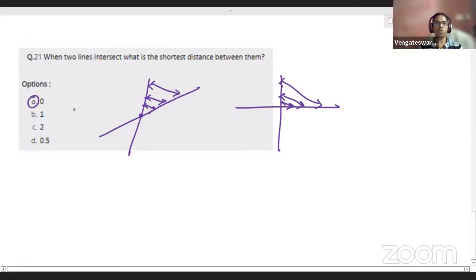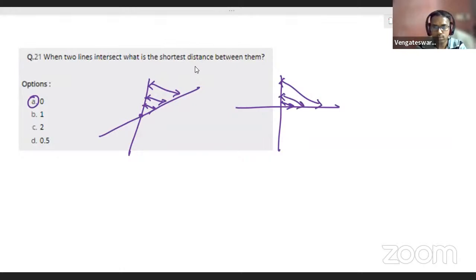So when will you have a non-zero value for this question? Can anyone answer? Because that may also be a follow-up question, right? When will you have a non-zero answer? If two lines are intersecting, the shortest distance will be 0. When will you have a non-zero answer? Very good.